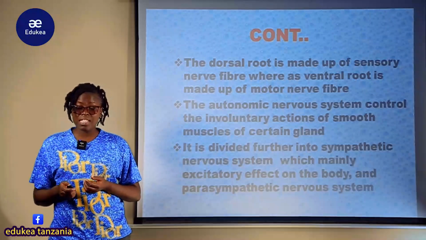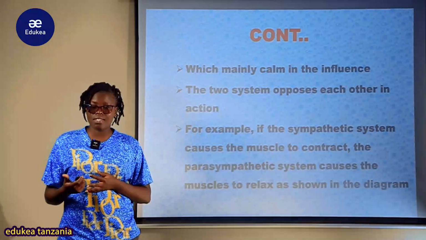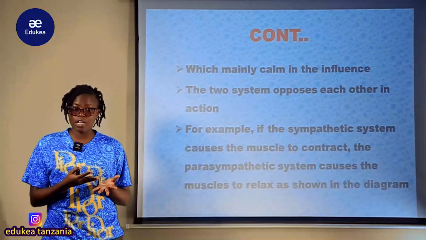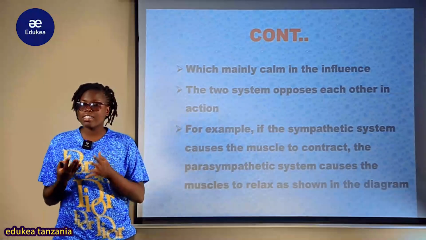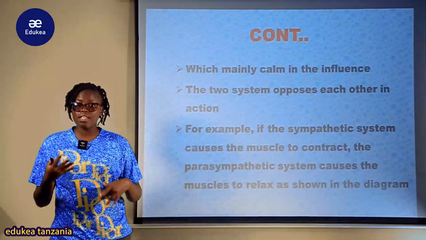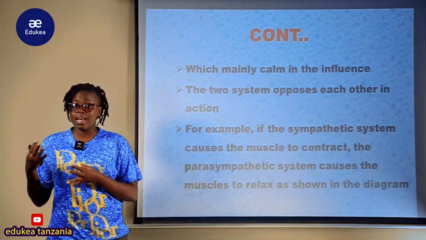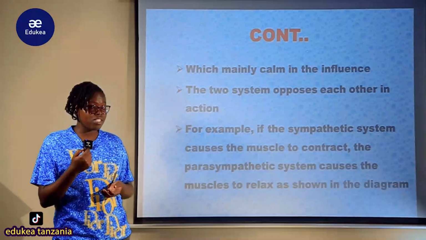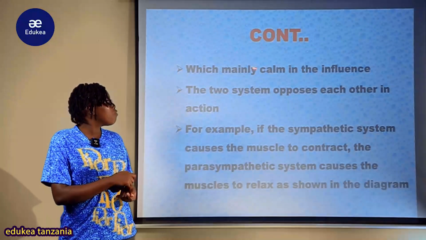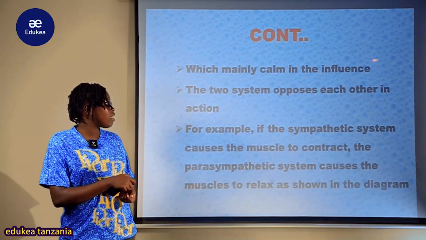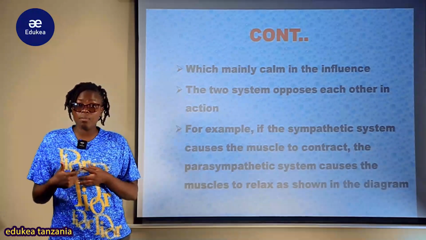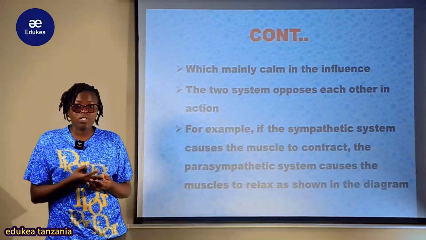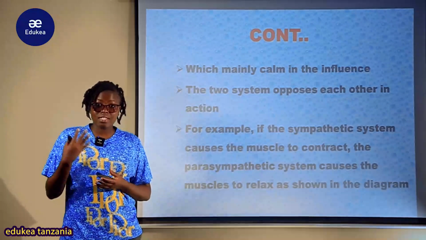Lakini parasympathetic ni pale ambapo mtu anapokuwa katika at resting, anapokuwa katika utulivu, ndo parasympathetic system imekuwa ina function kuweza kusaidia mwili kuwa katika hali ya kuweza kurelax. Lakini this sympathetic ina function during this anxious condition. So the parasympathetic nervous system is useful for calming. So it is responsible for the calming influence, kuweza bring the body into a relaxing situation.